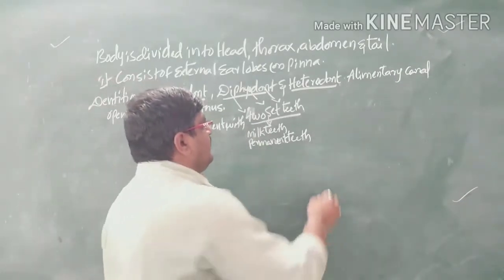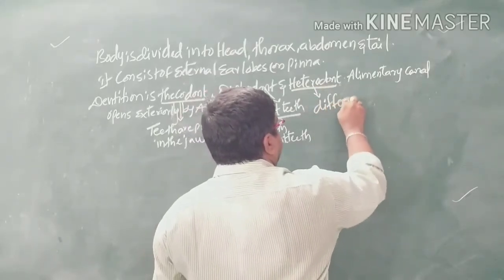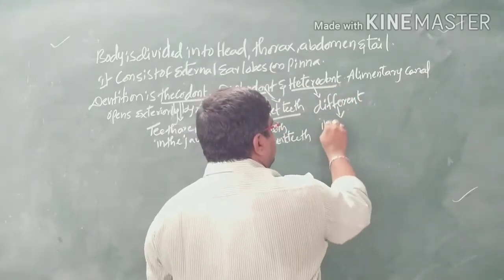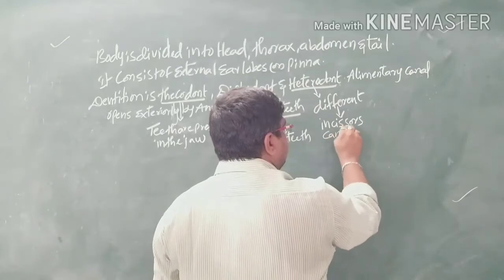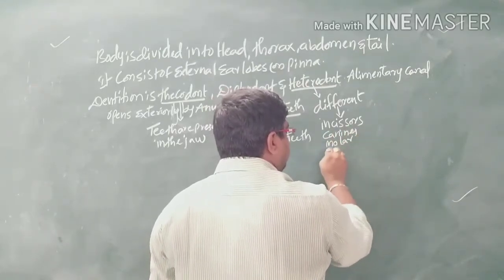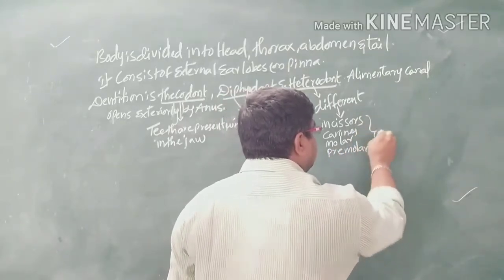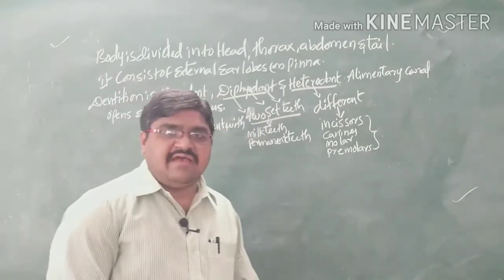And heterodont: hetero means different, dont means teeth. Different teeth are present: incisors, canines, molars and premolars. These are the various types of teeth, with different functions.